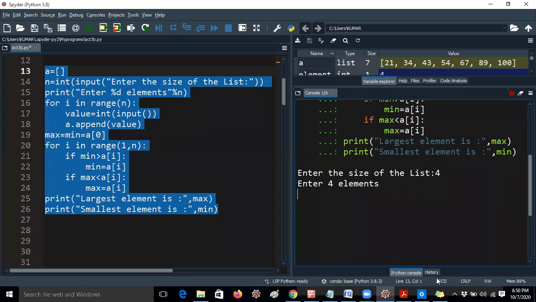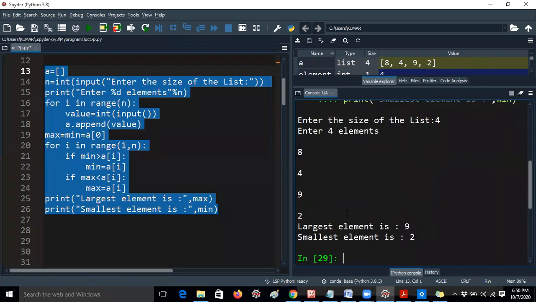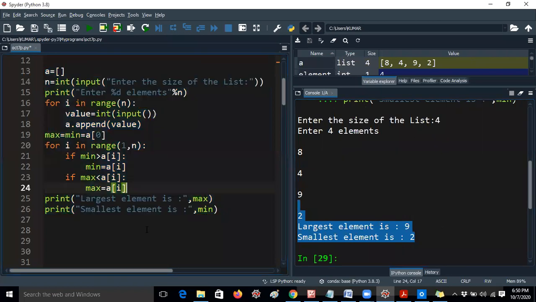So 8, 4, 9, 2. Thank you very much, guys. So now it is getting largest element is 9 and smallest element is 2. Our program works. I'm getting the output, right? This is the way you should think, guys.